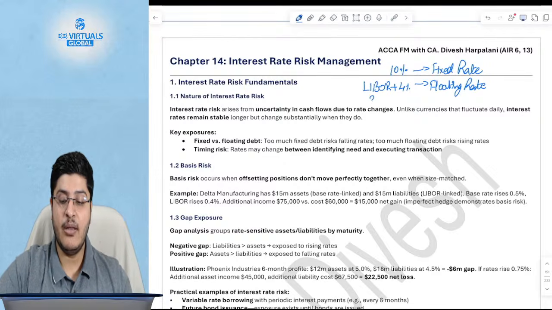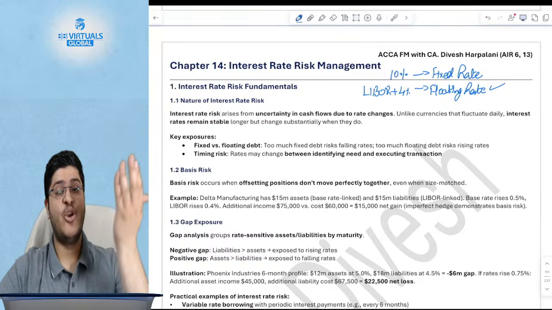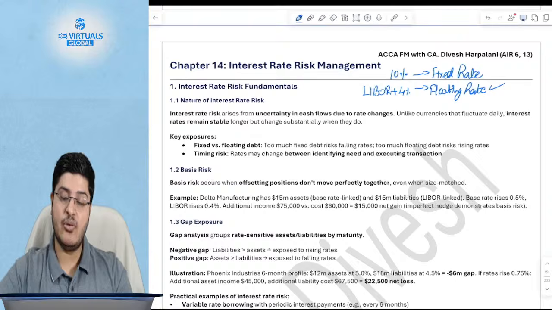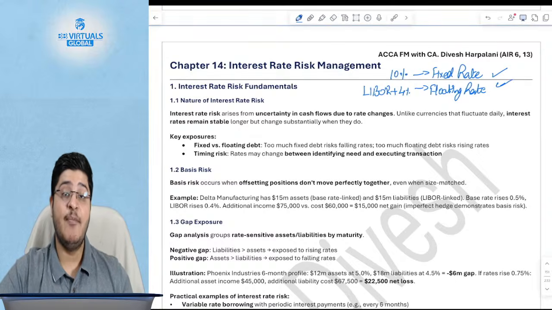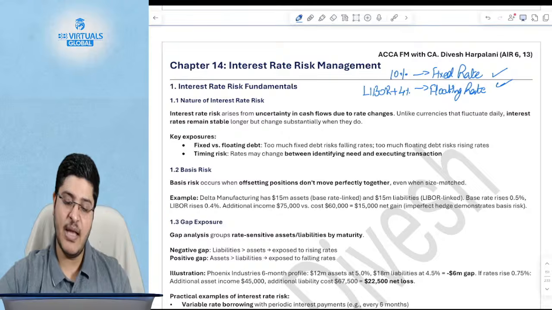Let's say if today the rate is 3% and 3 plus 4 becomes 7, tomorrow they can increase the rate to 9%, so 9 plus 4 will be 13%. So the risk is, if you have borrowed at a floating rate, what if LIBOR goes up? Then your floating rate increases. But if you borrowed at a fixed rate, what if the floating rate goes down? That is also a risk. So number one risk is fixed versus floating rate.